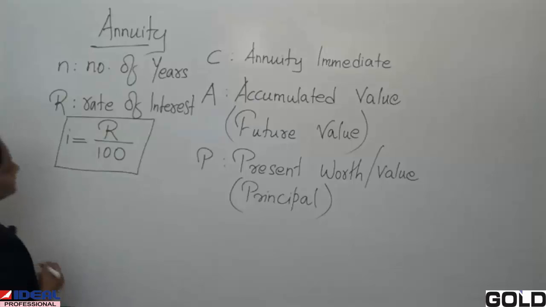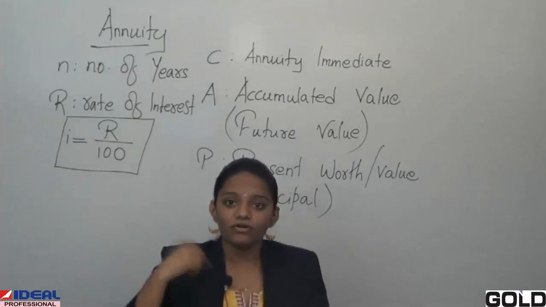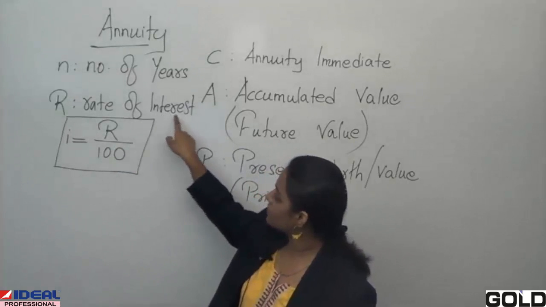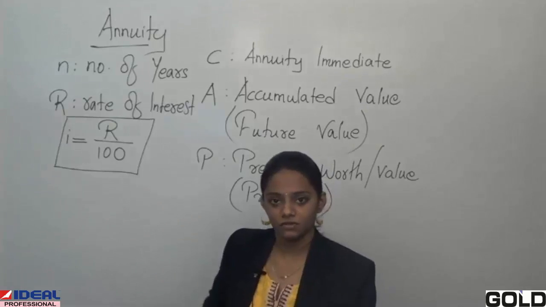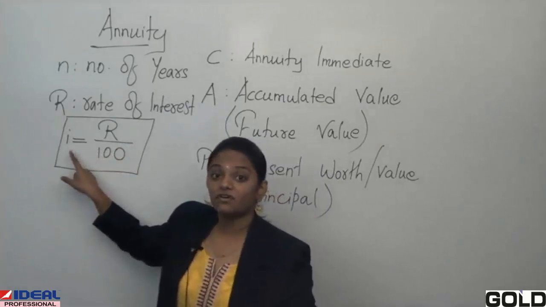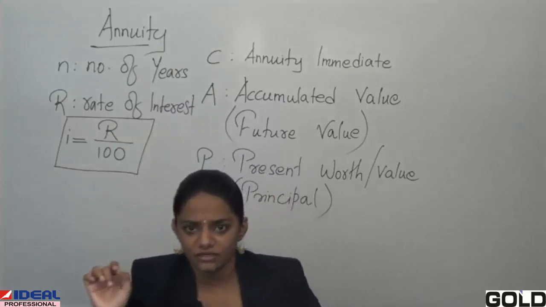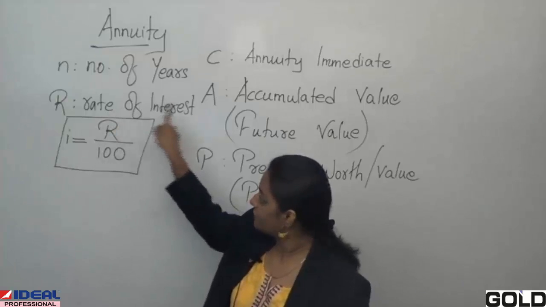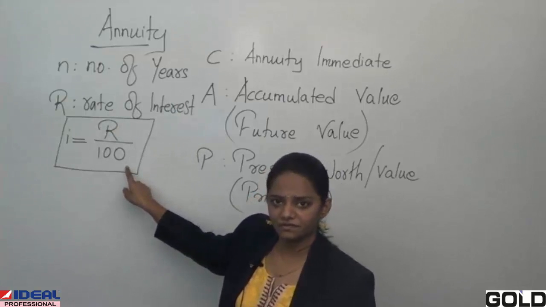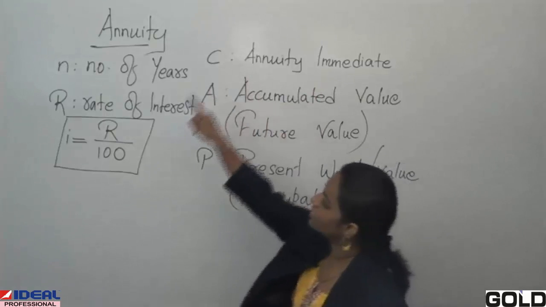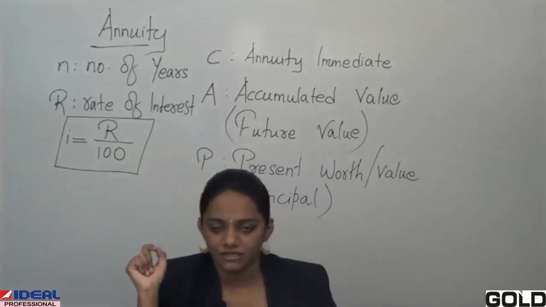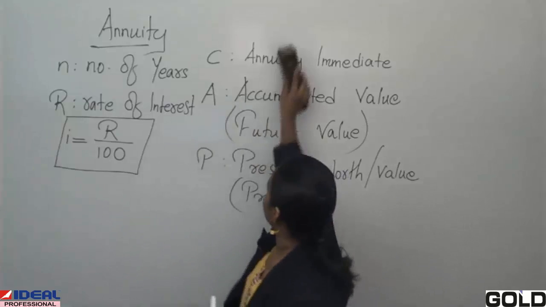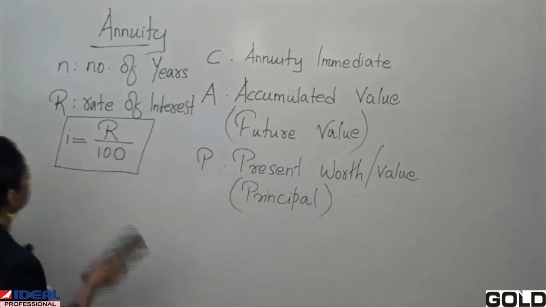So if they ask you to calculate I, or if we want to find the value of I, how are we supposed to find it? R, that is rate of interest, divided by 100. Okay? So the formula for I is nothing but rate of interest only. The only thing is we need to divide it by 100. Rate of interest R divided by 100. All these terminologies are going to be used in annuity, and especially in annuity immediate. Okay. So I hope you understood all this.